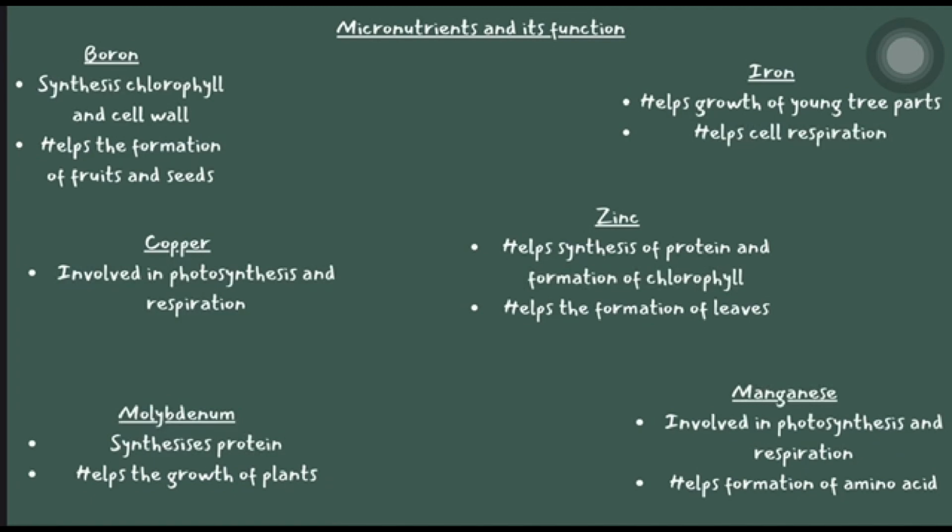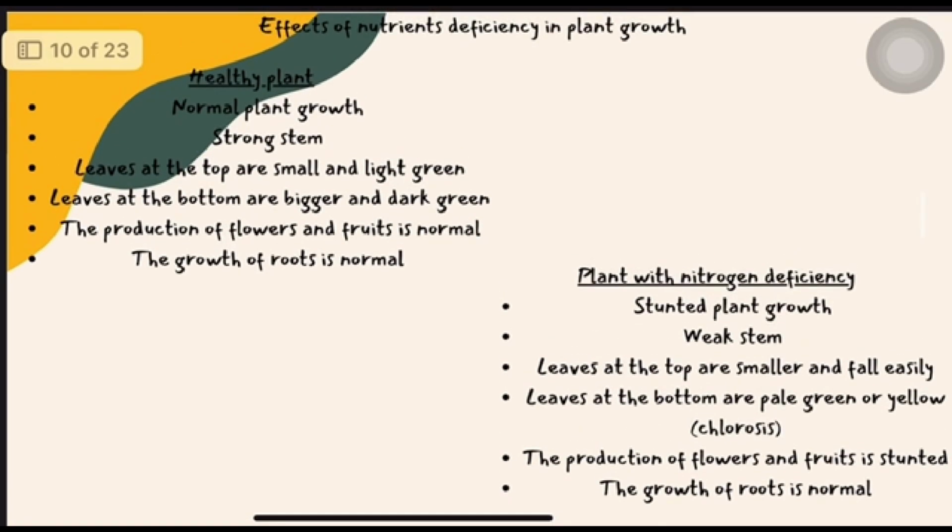Copper is involved in photosynthesis and respiration. Zinc helps synthesis of protein and formation of chlorophyll, and helps the formation of leaves. Molybdenum synthesizes protein and helps the growth of plants. Manganese is involved in photosynthesis and respiration, and helps formation of amino acid. Next are the effects of nutrient deficiency in plant growth.